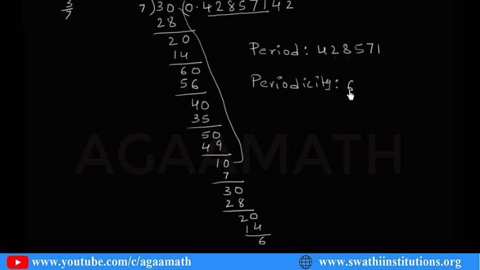So periodicity is 6. Periodicity is also called the length of the period. Length of the period means after how many decimals the same digits repeat. After 6 decimals it is repeated. So periodicity is 6, and this is the period.